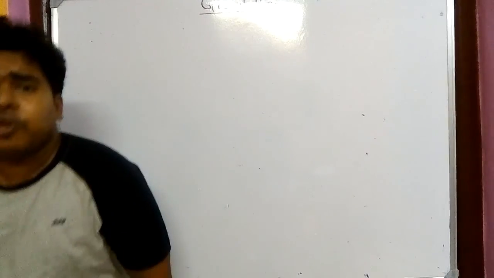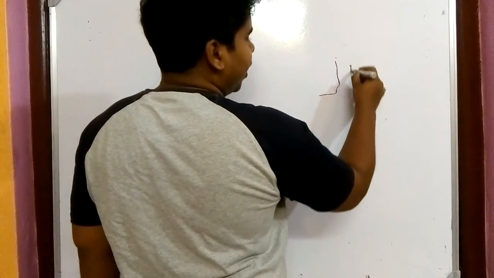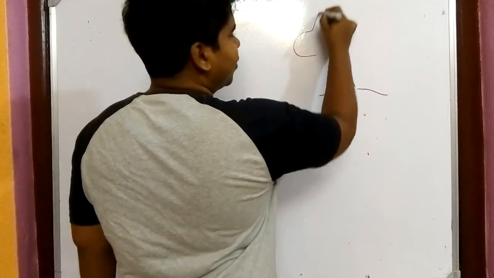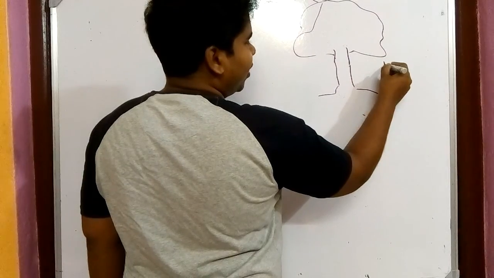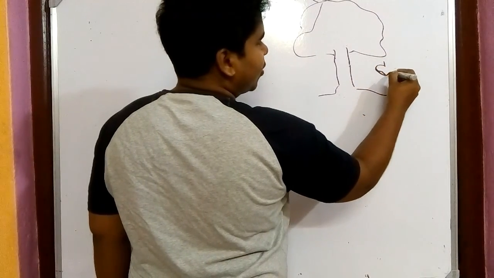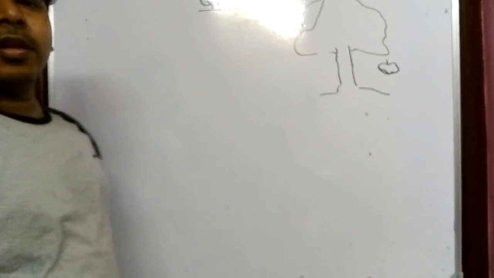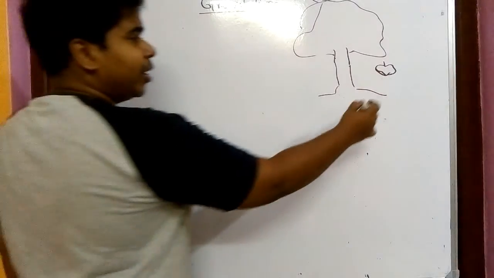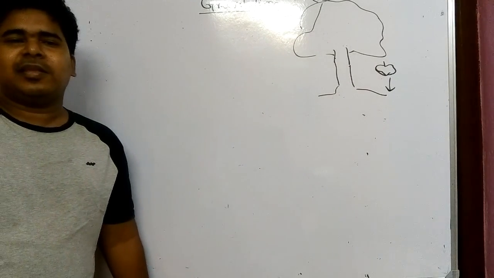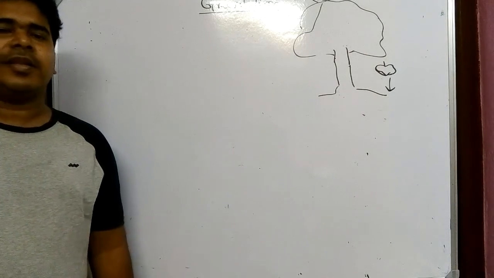Simple thing, whenever we have discussed gravitation, the one diagram that comes to our mind is a tree, and from the tree the apple has fallen, and Newton is sitting there. Definitely I cannot draw Newton. The apple has fallen downward from a tree, and by that one idea struck the mind of the scientist Newton, that there is gravitation.